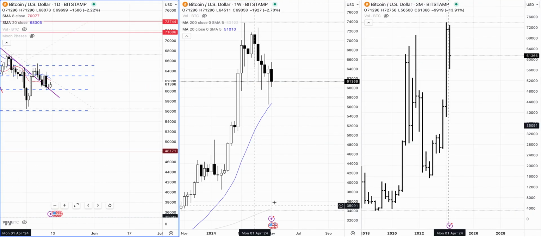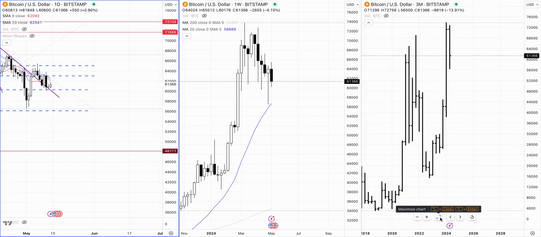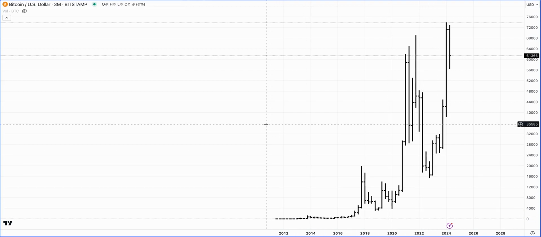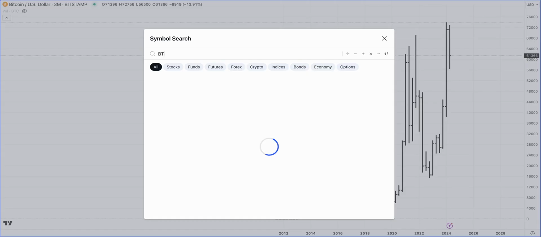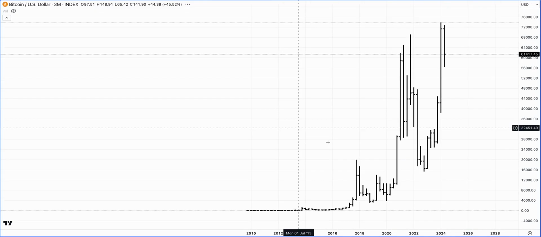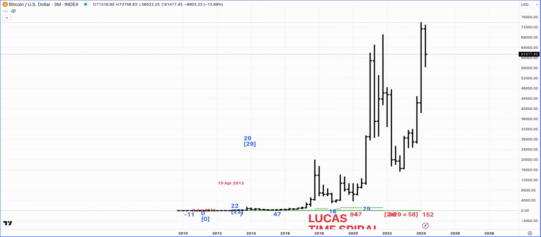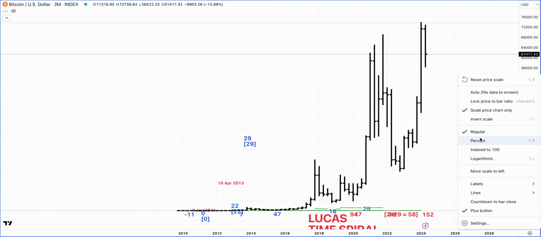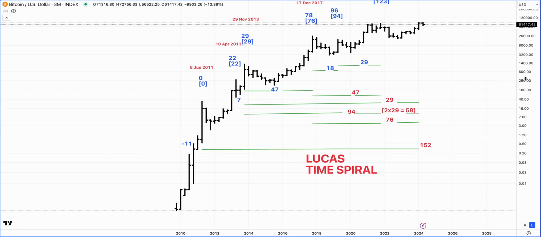And now there's a possibility, I believe it was done on a different all-time history chart here, and it was done on a log scale. Here we go.